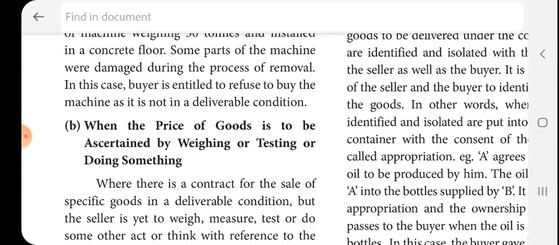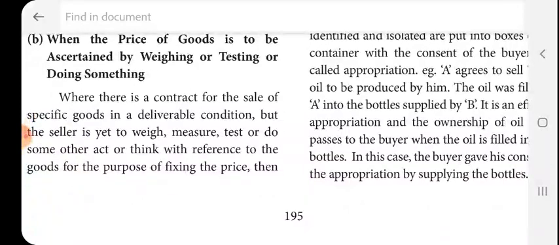So these are beyond the date of contract. Beyond the date of contract means, if there was a contract for sale of a machine weighing 30 tons installed in a concrete floor, and some parts of the machine were damaged during the process of removal, in this case the buyer is entitled to refuse to buy the machine because the goods are not in a deliverable condition. Then, when the price of goods is to be ascertained by weighing or testing.